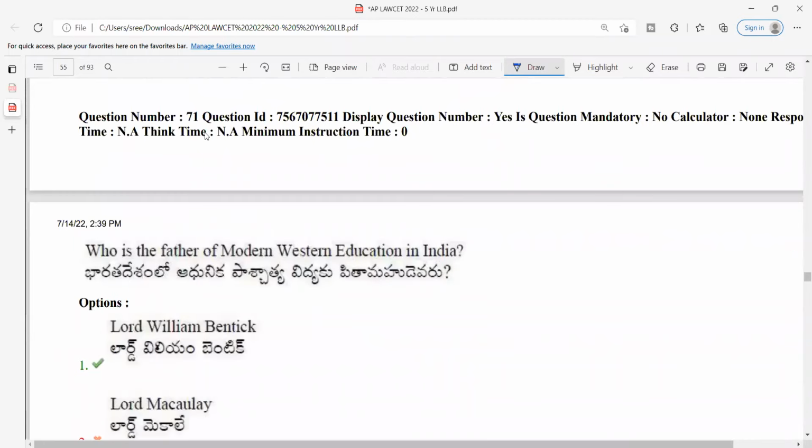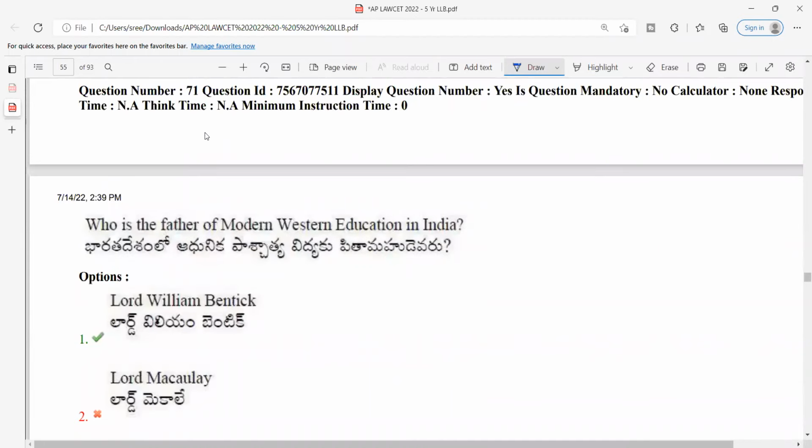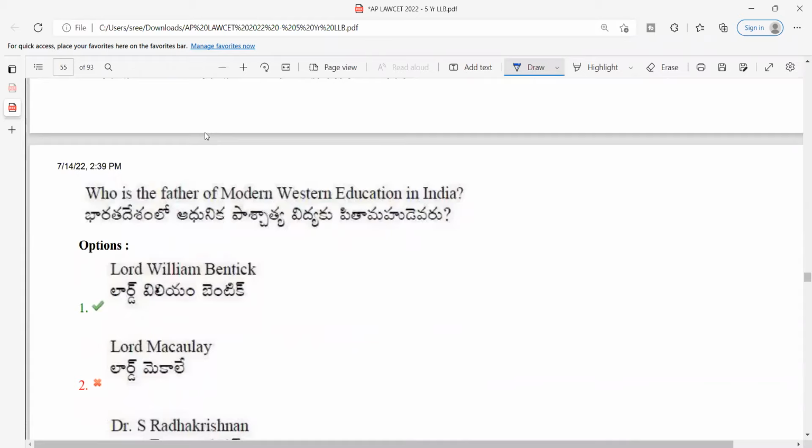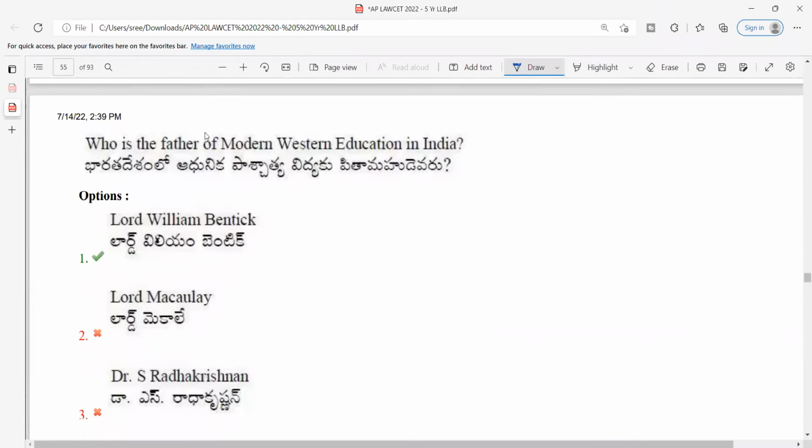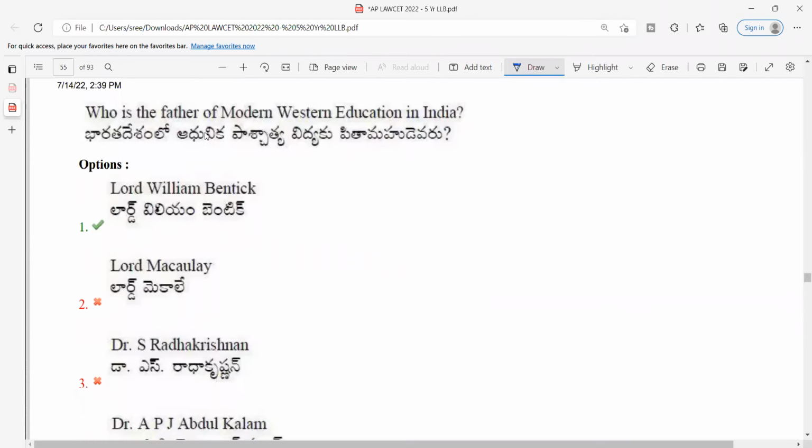Who is the father of modern Western education in India? It is Lord William Bentinck. So Lord William Bentinck is the right answer. Again, I did not discuss this particular thing. So was this discussed in GK or other classes? I'm not sure.